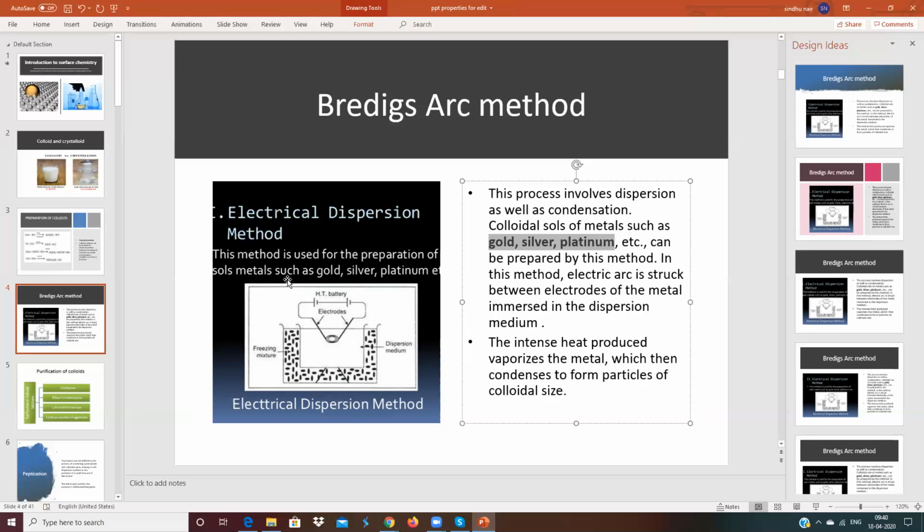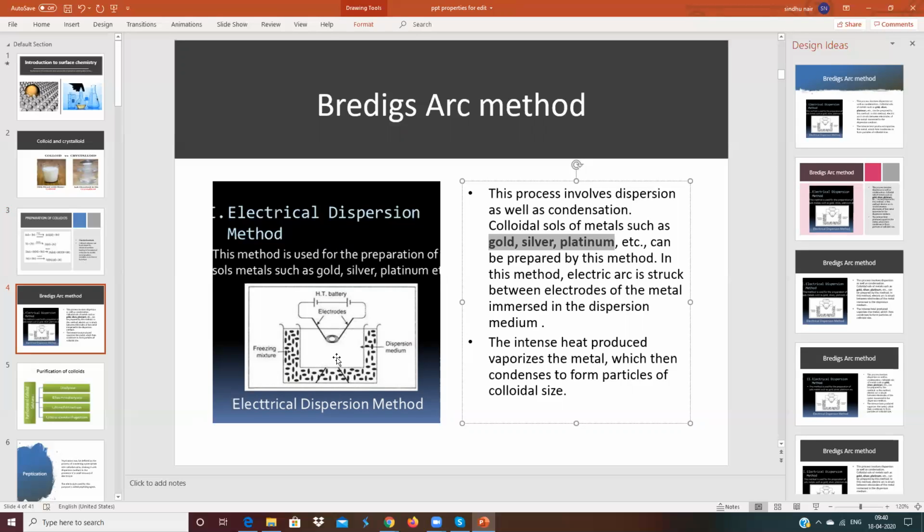It will condense inside the chamber and fall back into the solution. To cool the mixture, because we are passing high voltage electricity, the water will be kept in an ice bath or a freezing mixture. Otherwise, the water will also vaporize due to heat.